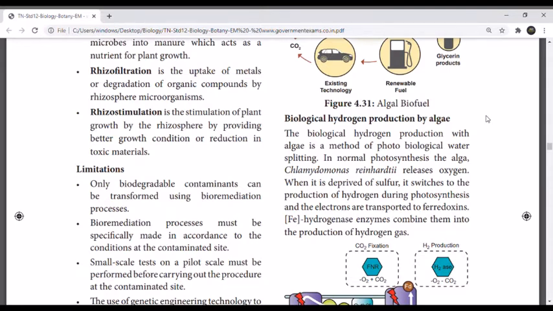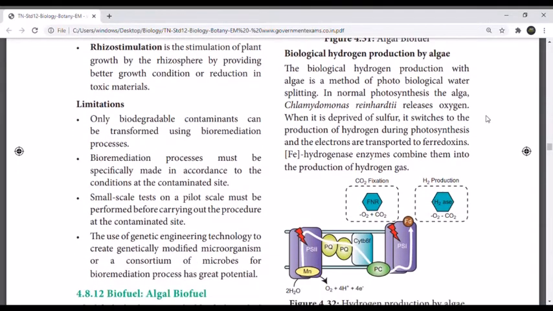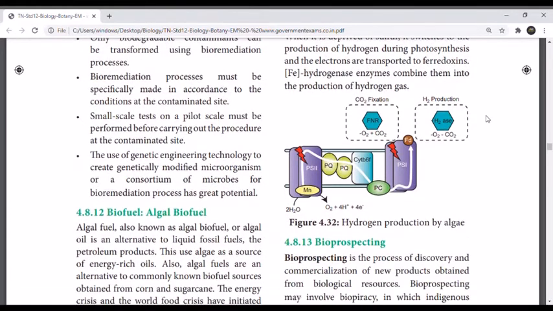When it is deprived of sulfur, it switches to the production of hydrogen during photosynthesis, and the electrons are transported to the ferredoxin hydrogenase enzyme, which combines them into hydrogen gas. The picture shows how hydrogen is split from water by algae.